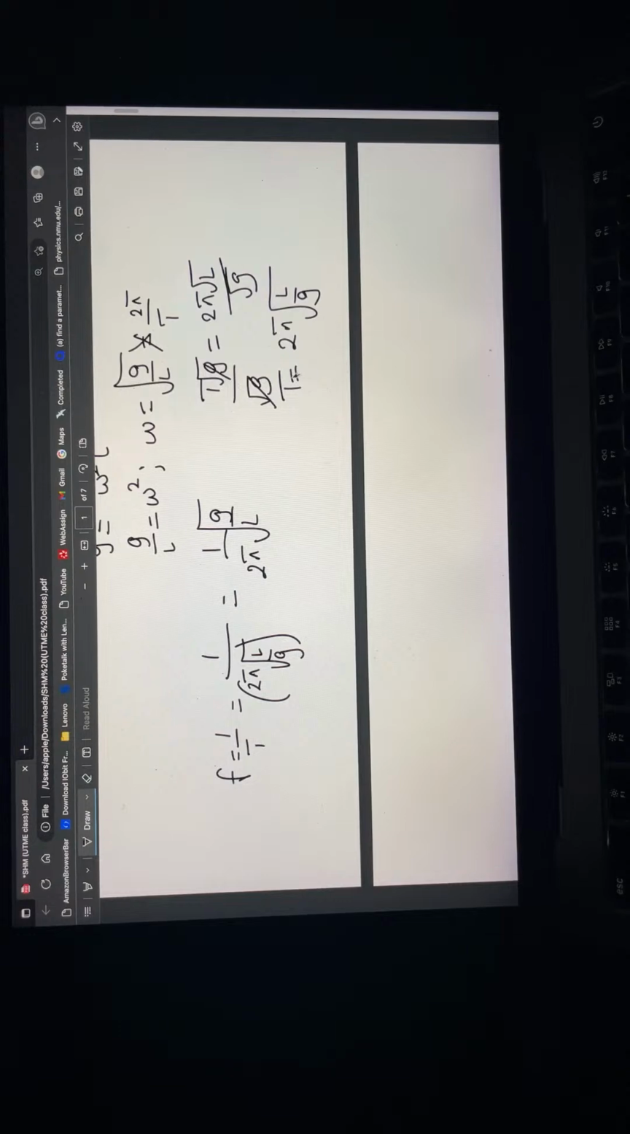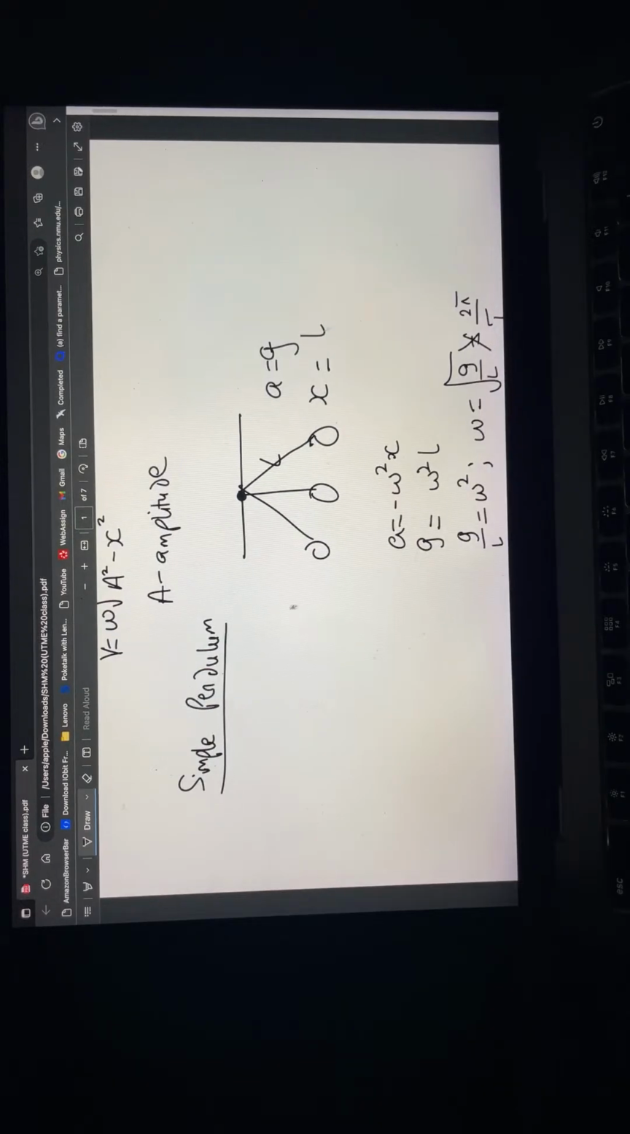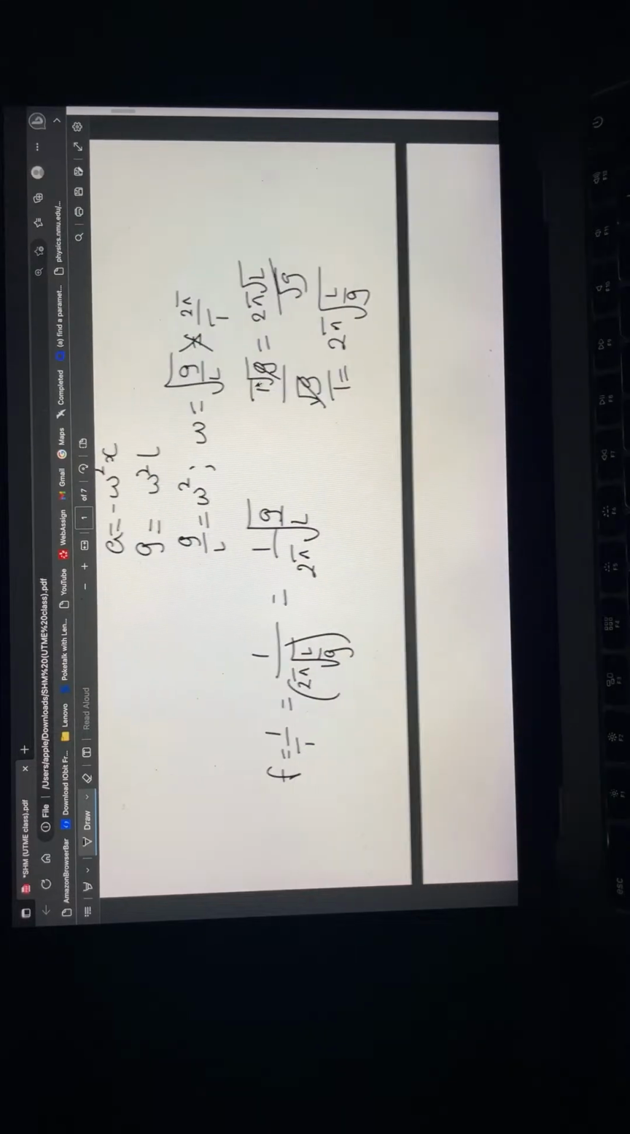So you can see that the period depends on two things: the length of the pendulum, and g, acceleration due to gravity. It does not matter how heavy, that is the mass of this pendulum. The mass of this pendulum does not matter. So that is what we can see from this place.